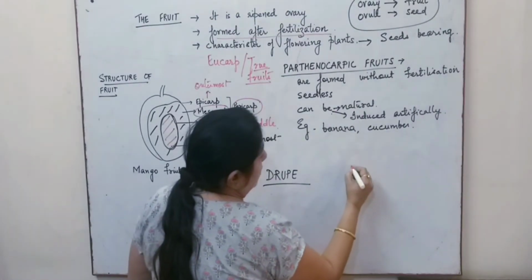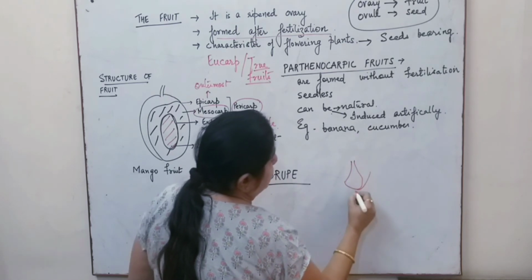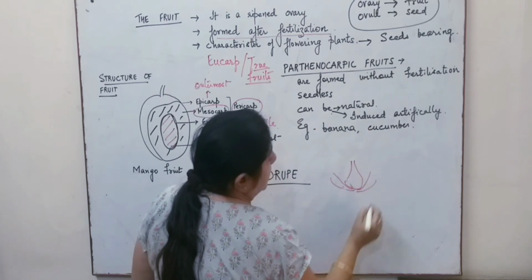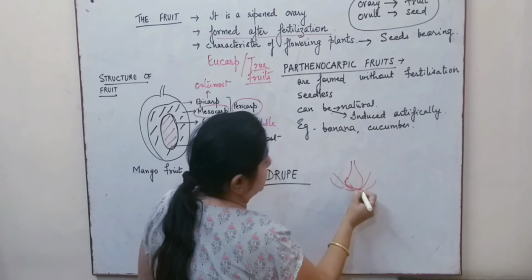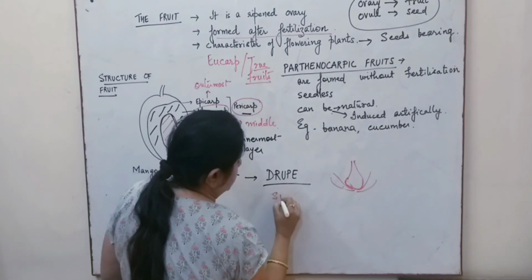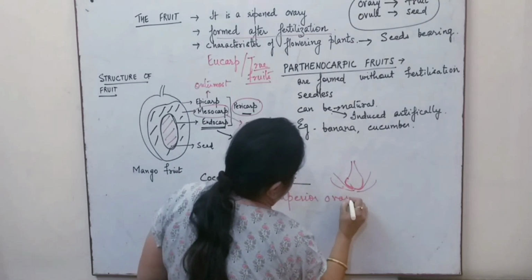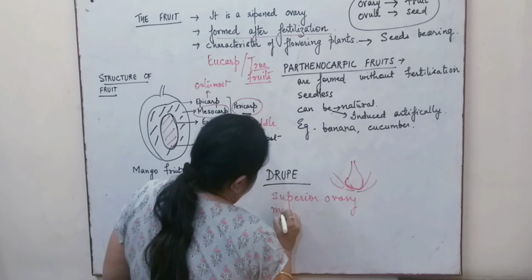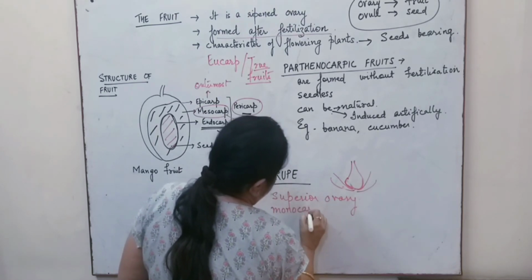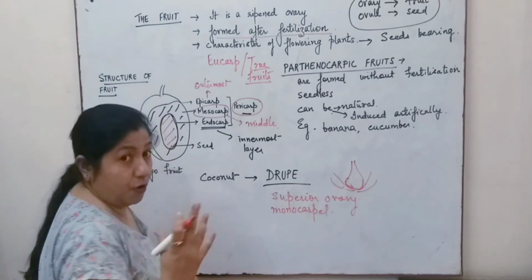So the drupe is obtained from a superior ovary, and also it is monocarpellary, where the carpel is one, that means from a single ovary.